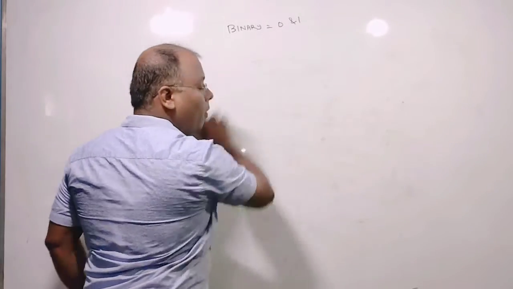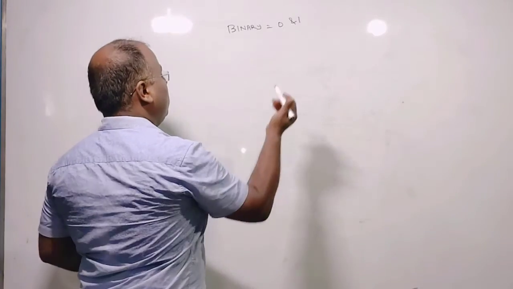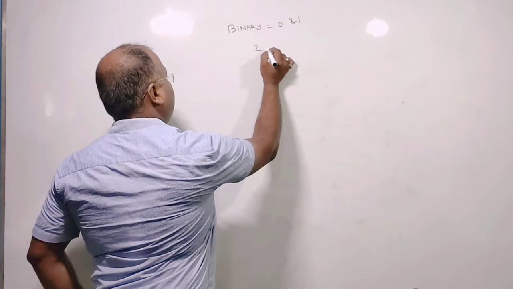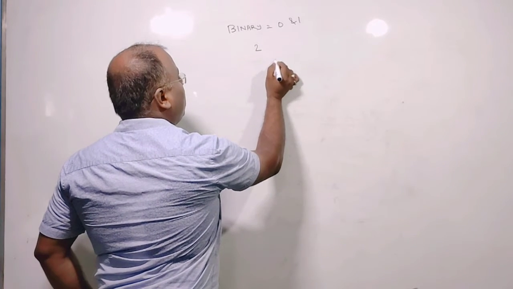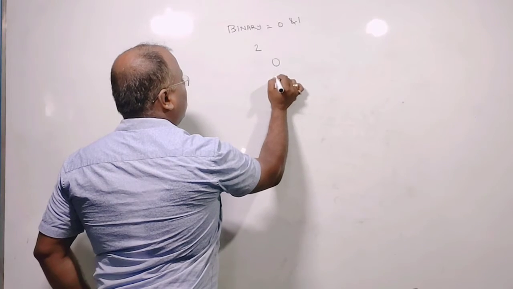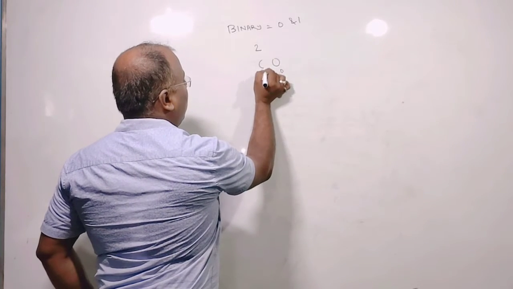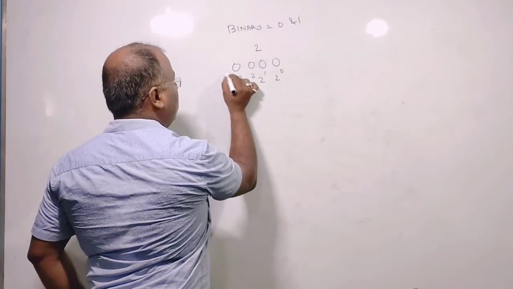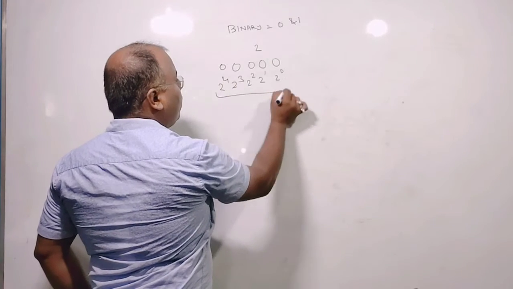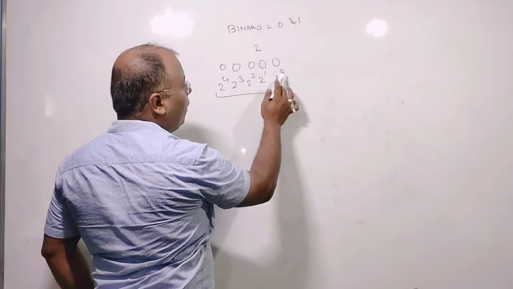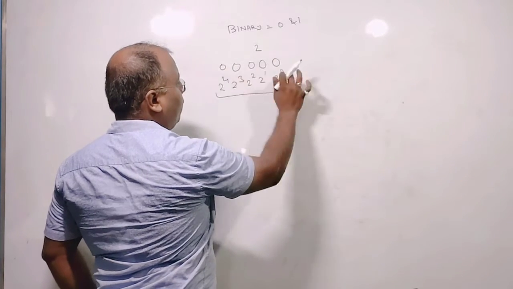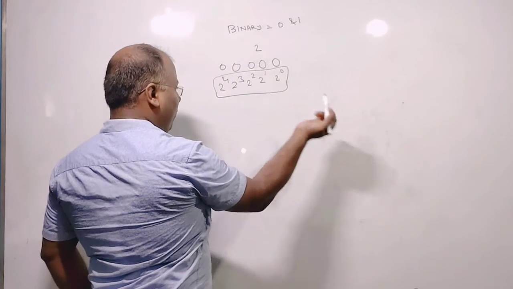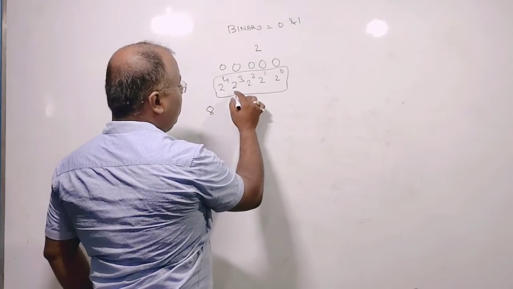Now we all know that 2 to the power 3 is equal to 8. Binary means 0 and 1, so there are two numbers in the binary number system. We have to write 0 for 2 to the power 0, again 0 for 2 to the power 1, one more for 2 to the power 2, one more for 2 to the power 3, one more for 2 to the power 4. This is how a computer works: whenever you have to write anything in the binary number system, you have to write like this only. The below series will be something like that, to the power 0. Like if it is the number 8, we all know 8 means 2 to the power 3.